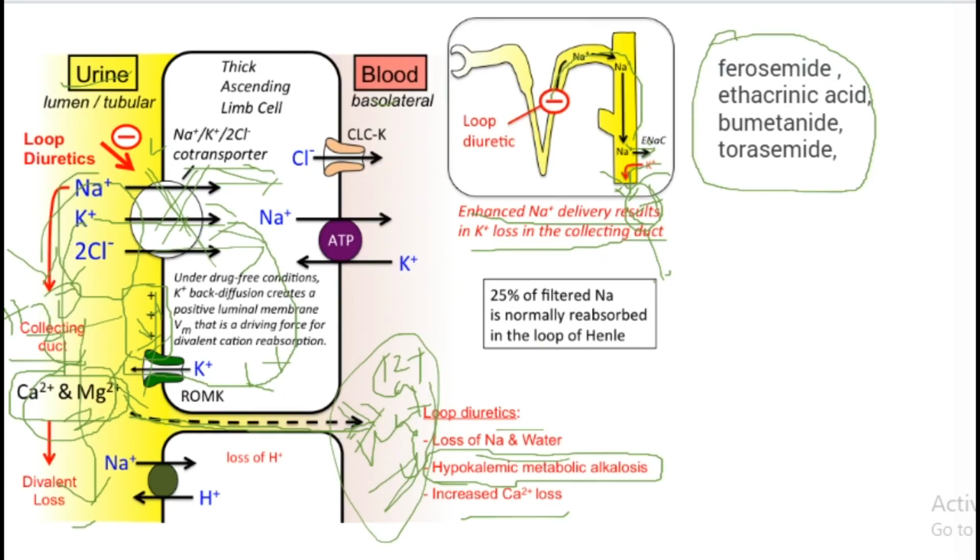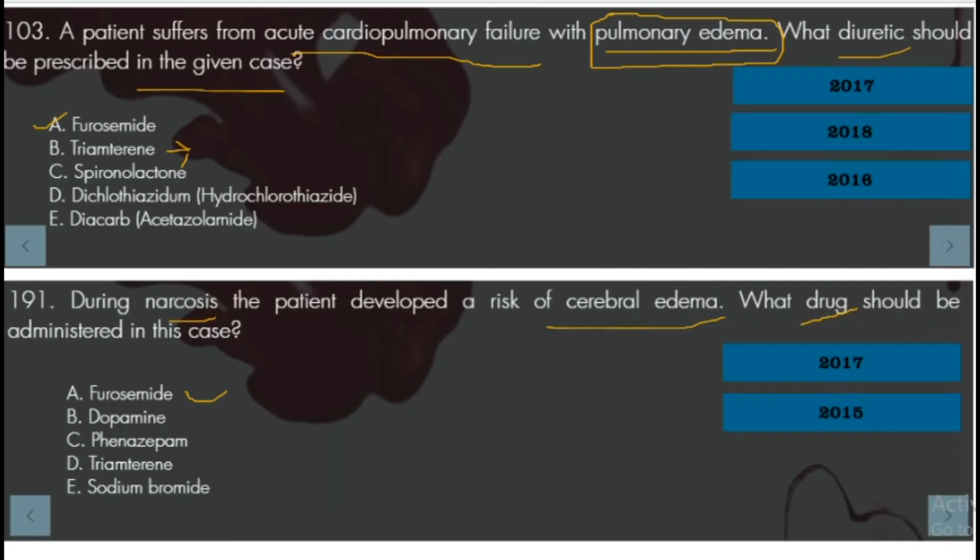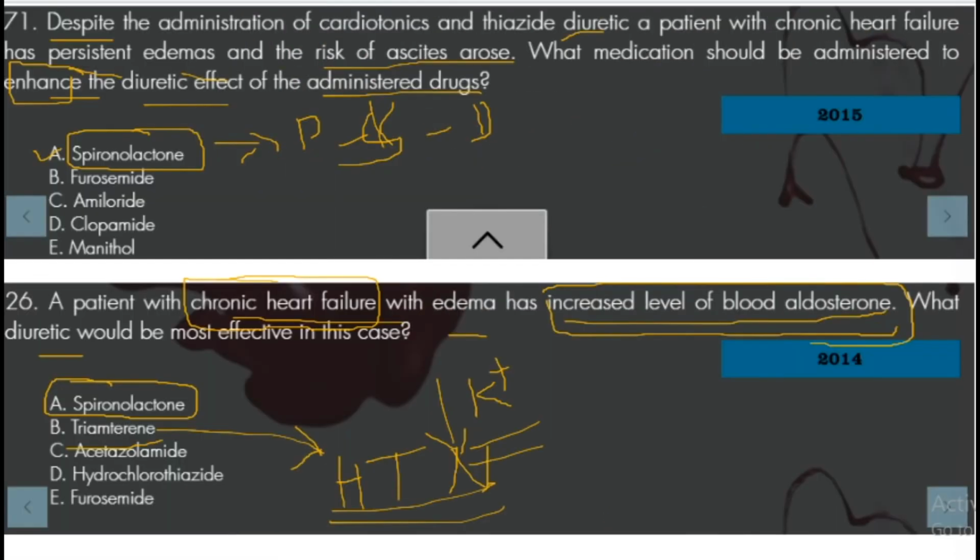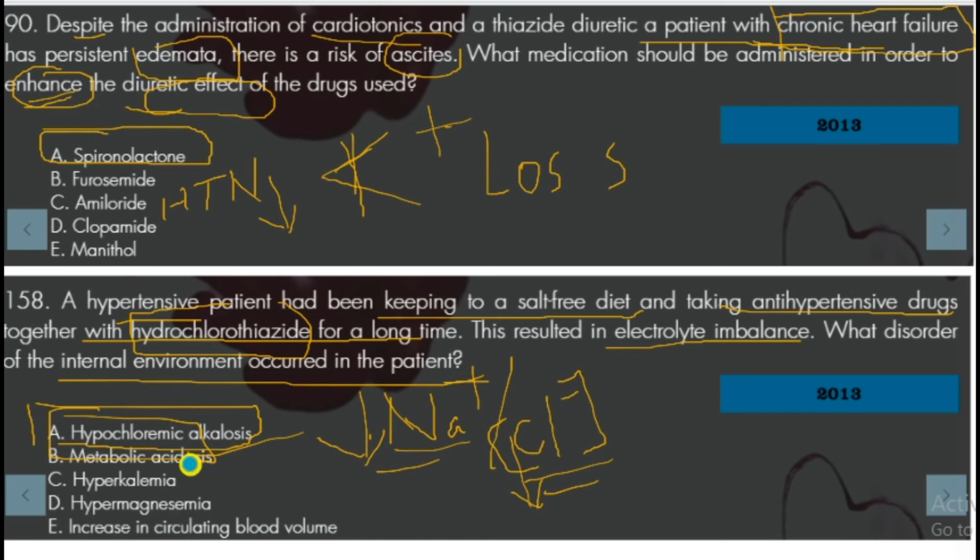When we discuss thiazides: a hypertensive patient keeping to a salt-free diet and taking antihypertensive drugs together with hydrochlorothiazide, a thiazide diuretic, for a long time results in electrolyte imbalance.